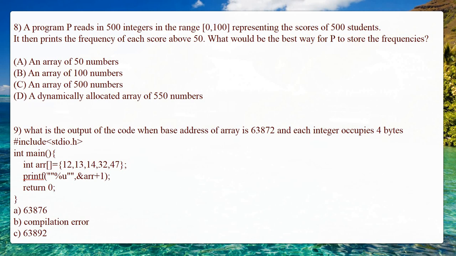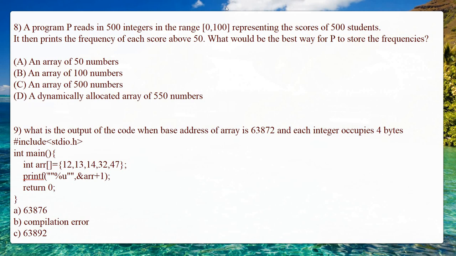Whether you need to use an array of 50 numbers, or an array of 100 numbers, or an array of 500 numbers, or a dynamically allocated array of 550 numbers. If we use an array of 50 numbers to store the frequencies, then after that we need an additional 50. We need to print the frequency of each score above 50, meaning 50, 51, 52.